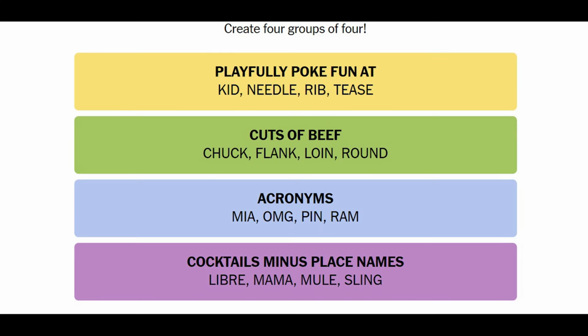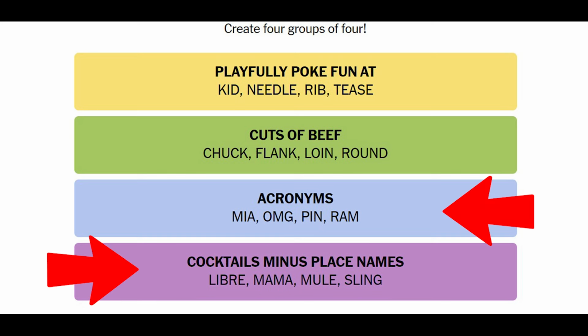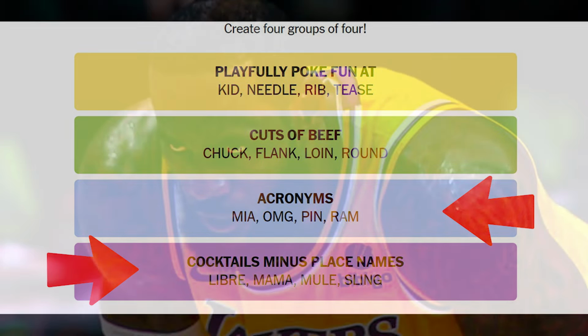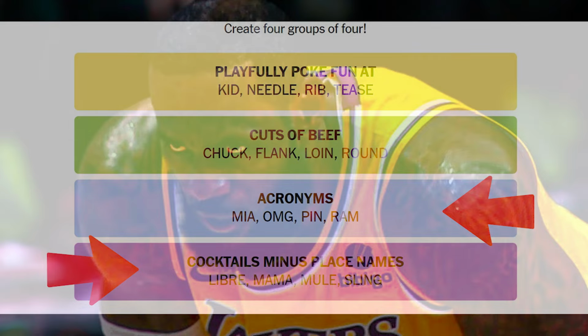Looking at some of the examples the AI completely failed on, they are quite understandable and sometimes quite funny. One of them was this one, Connections 336 on May 12th. The double category of acronyms and category cocktails minus place names completely threw it off, and it solved it in a terrible 42 guesses. But seriously, what kind of category is this?